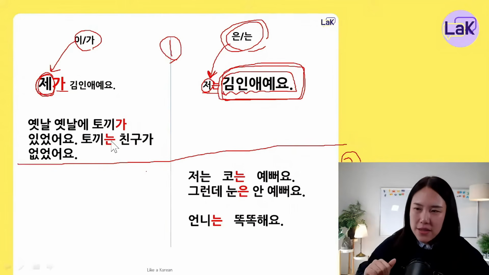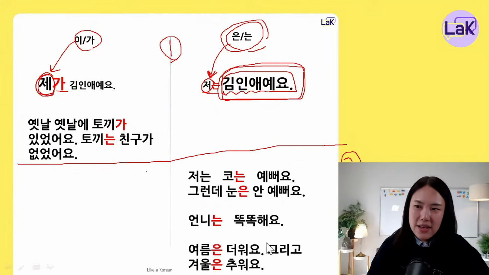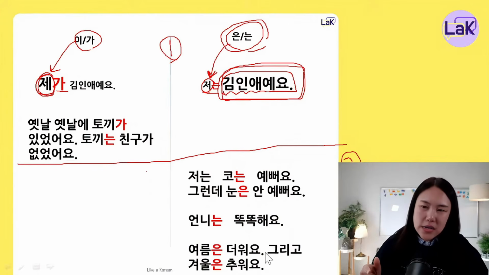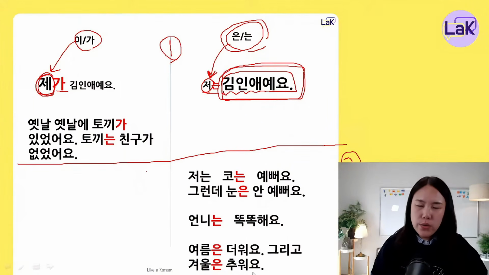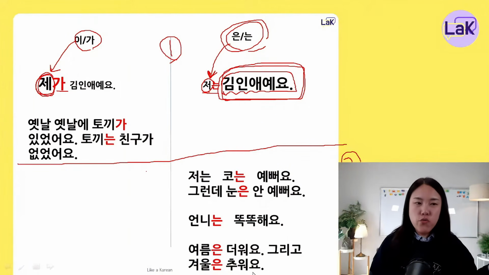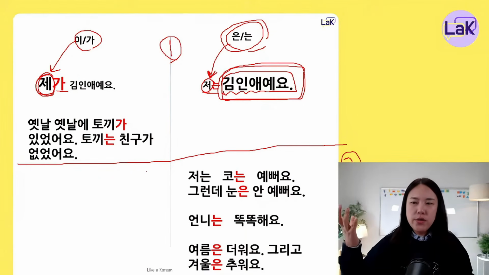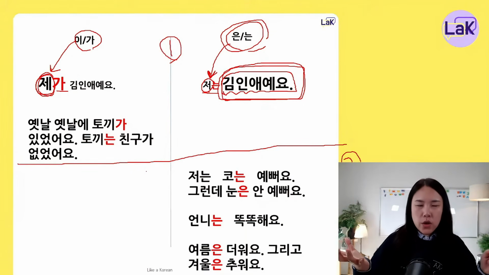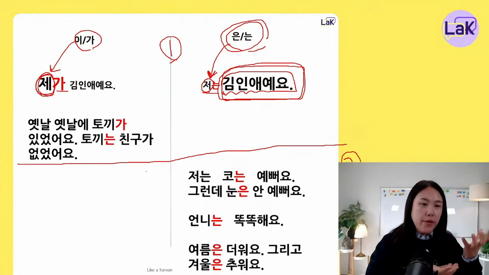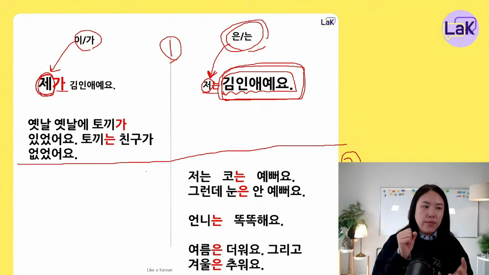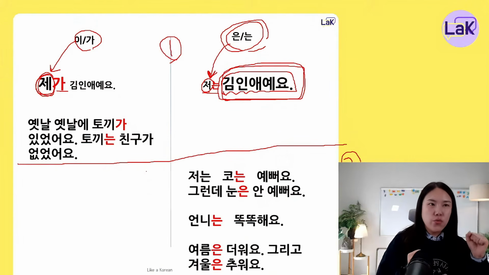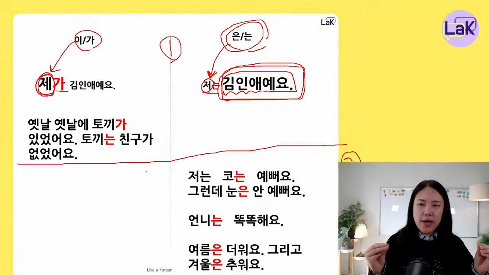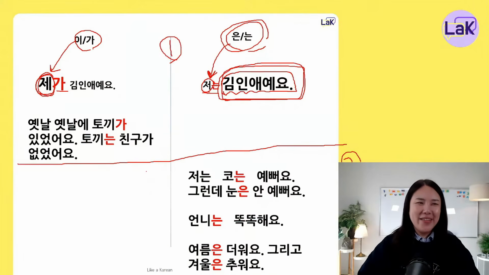이가 has no meaning like this. So for example, 여름은 더워요. Summer is hot. 그리고 겨울은 추워요. 겨울, winter, 추워요, cold. 여름은 더워요. 그리고 겨울은 추워요. You're comparing two things, 여름 and 겨울. 여름은 더워요. 그리고 겨울은 추워요. For comparing. Yeah, does it make sense?